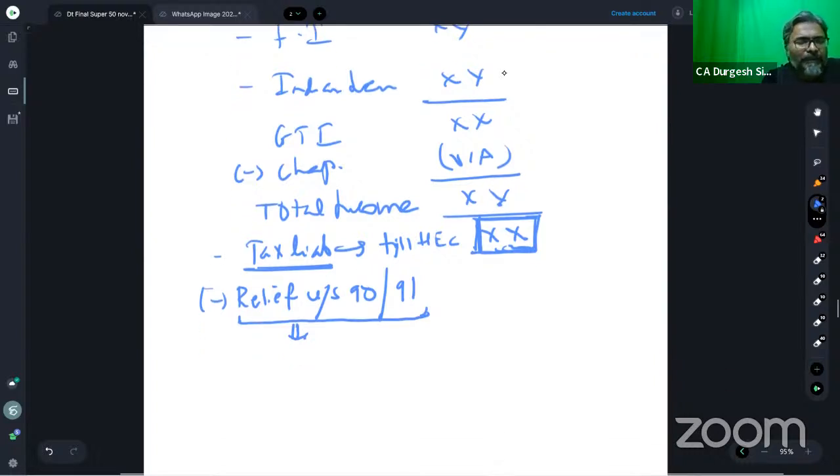But the relief would be only through which method? The foreign tax credit method.